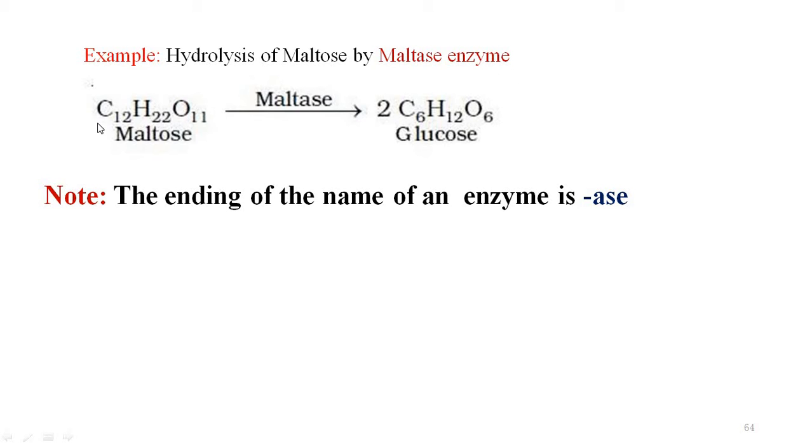This is maltose, C12H22O11. Upon hydrolysis, it gives C6H12O6, two molecules of glucose, and it is done by the enzyme maltase. Here, note down this thing, the ending of the name of an enzyme is generally by the words ASE.